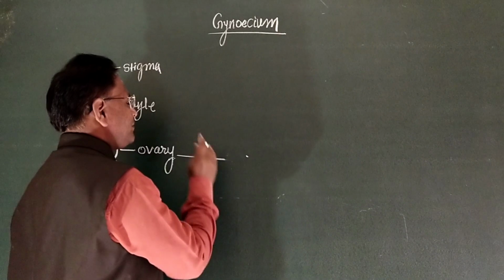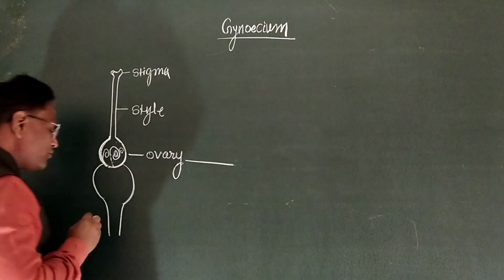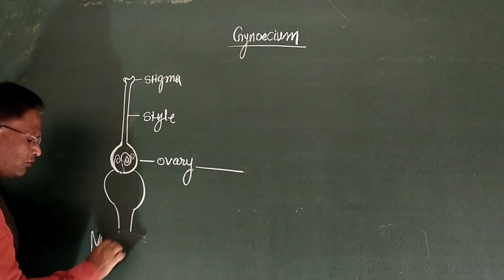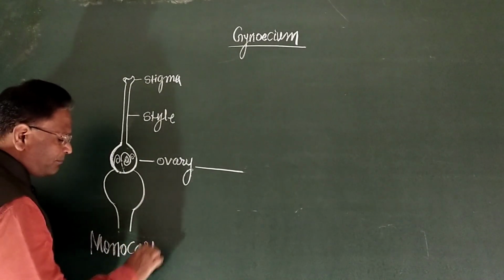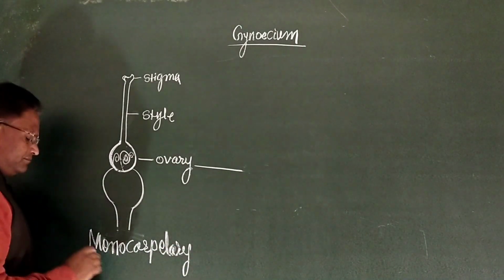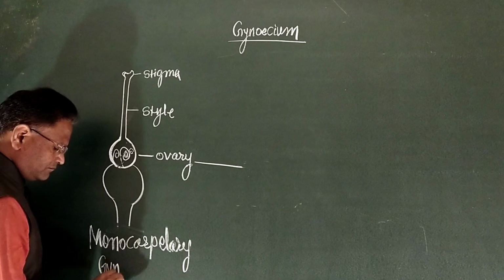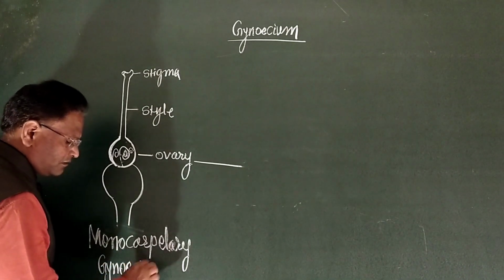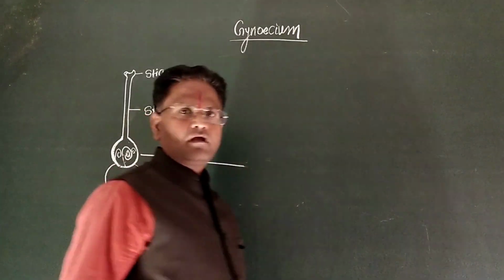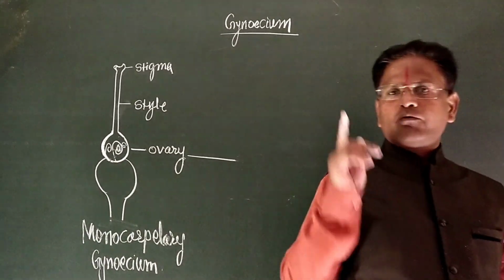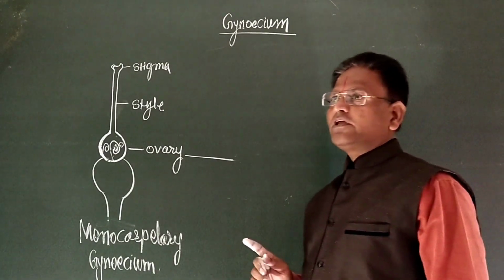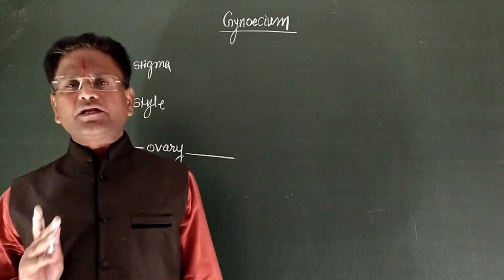The gynoecium may be monocarpellary gynoecium. When the gynoecium has only one carpel, it is known as monocarpellary gynoecium.